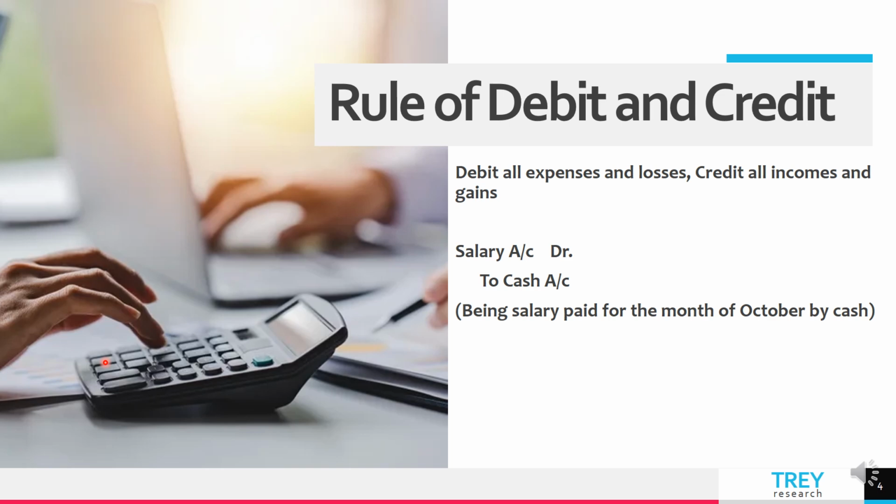But understand this. Rent received is an income. So rent received will be credited. The corresponding account is cash account. So it will be debited. I hope it's clear to you. The narration being salary paid for the month of October by cash. It explains the transaction.